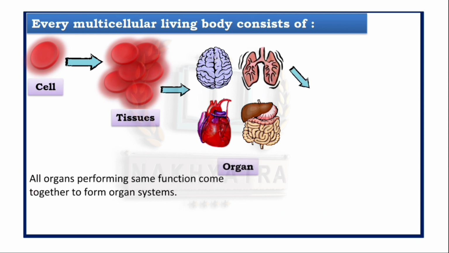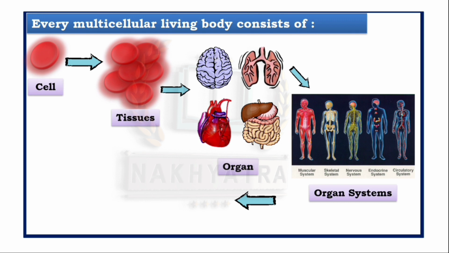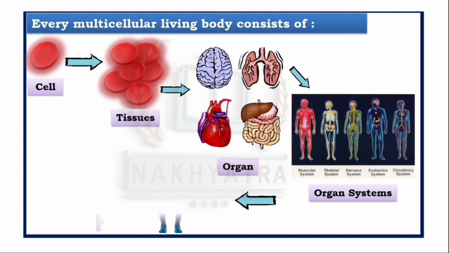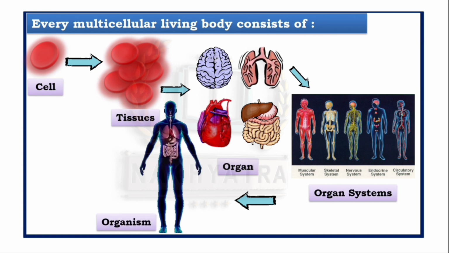Now all organs performing the same function come together to form an organ system. An organ system is a biological system consisting of a group of organs which work together to perform one or more functions. Clear everyone? Now, all organ systems together form an organism. An organism is a living thing that has an organized structure and can react to stimuli, reproduce, grow, adapt and maintain homeostasis.